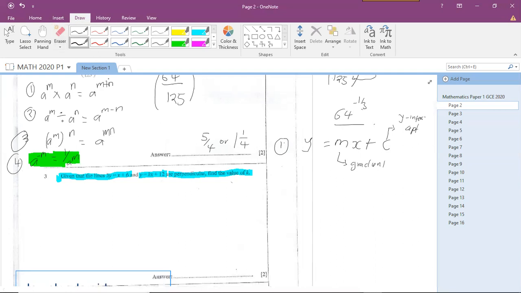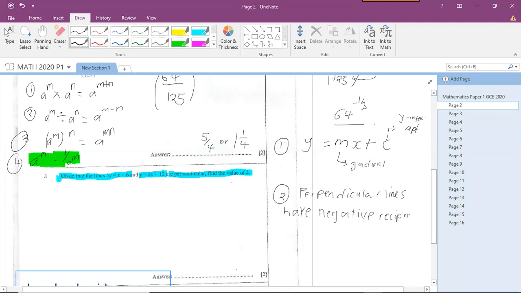And then the next thing that you have to know is that perpendicular lines have negative reciprocal gradients. You have to write this down.